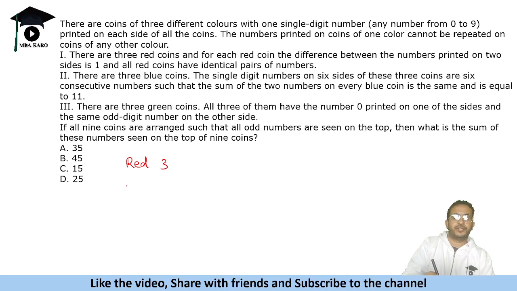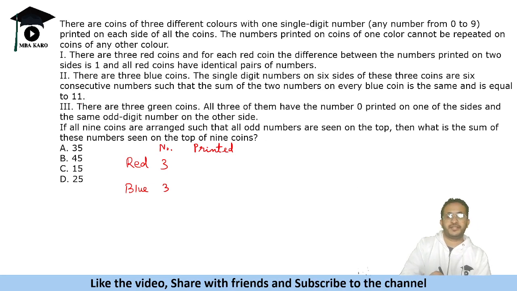There are 3 blue coins. The single digit numbers on 6 sides of these 3 coins are 6 consecutive numbers, such that the sum of 2 numbers on every blue coin is the same and is equal to 11. Now, how could we get a sum 11?